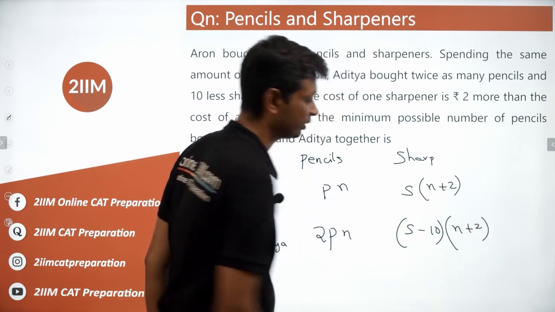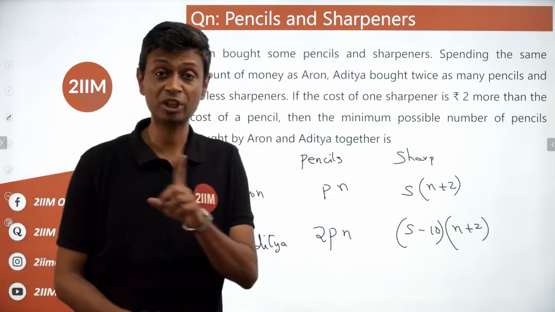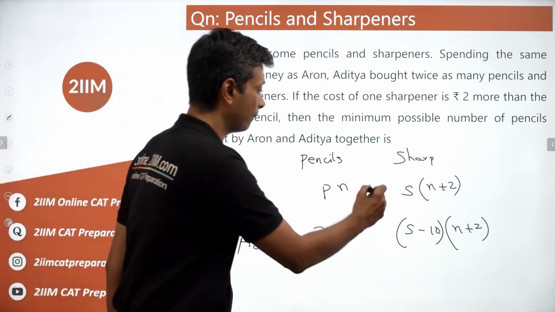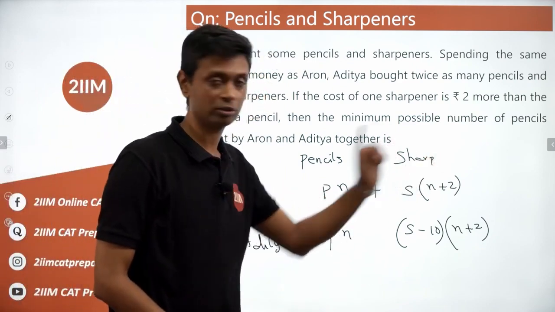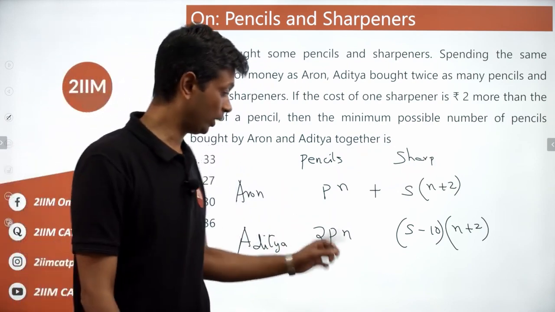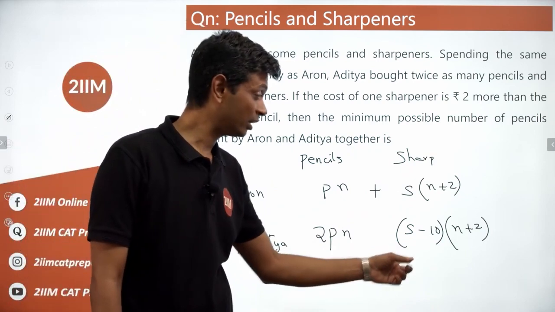Now we should get to writing some equations because the total amount of money spent by both of them is the same. P into N plus S times N plus 2 is the amount Aaron spent. 2P into N plus S minus 10 times N plus 2 is the amount Aditya spent.